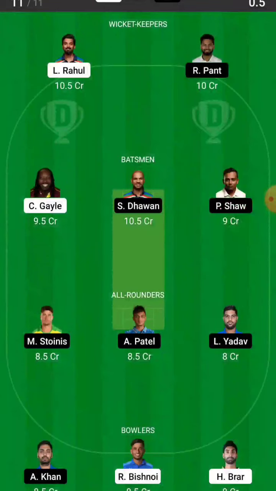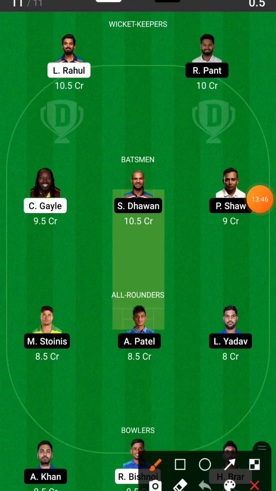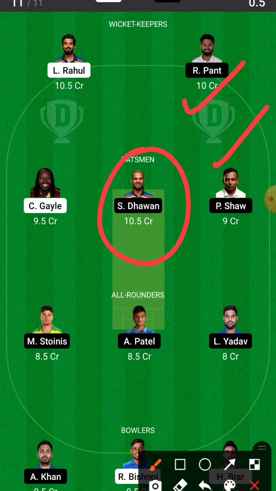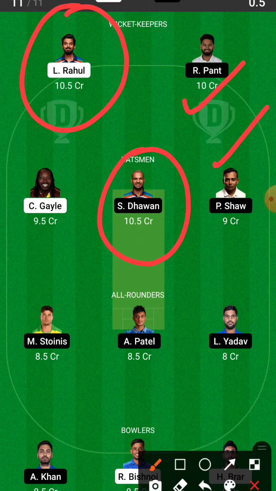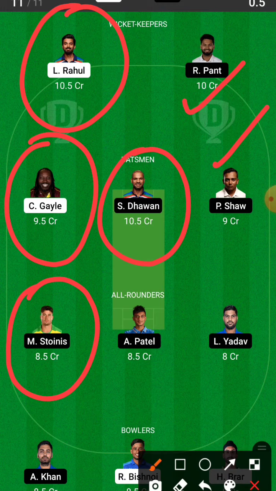So guys, this will be my final team, and who will be the best options for captaincy and vice captaincy? You can take in-form players like Pant and Shaw. Consistent players like Dhawan and Rahul are not bad either, and Chris Gayle can be one of the best choices because he played a very quick-fire 46 in the last game and he is coming with a very aggressive mindset, so he becomes an important player. You can also try someone like Stoinis, or if you want to take any big risk, you can even try KXIP's Rabada. So guys, this is my Dream11 team.